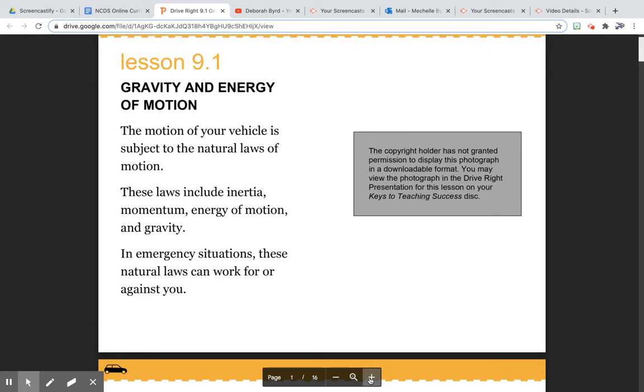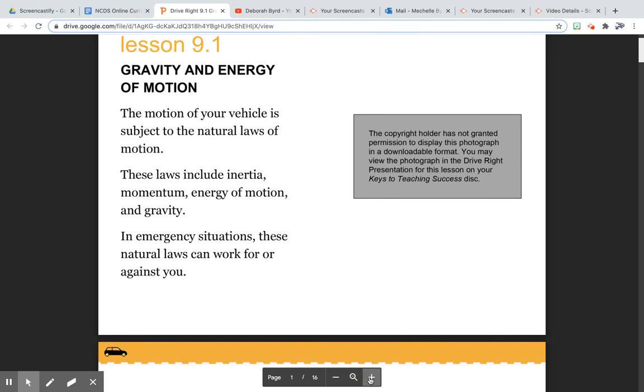Gravity and motion and energy of motion. The motion of your vehicle is subject to the natural laws of motion. These laws include inertia, momentum, energy of motion, and gravity. In emergency situations, these natural laws can work for or against you.